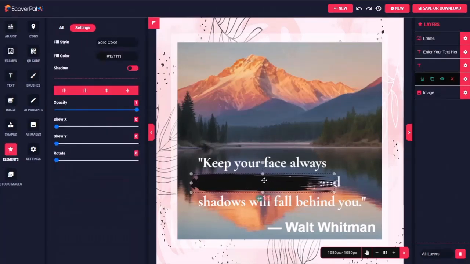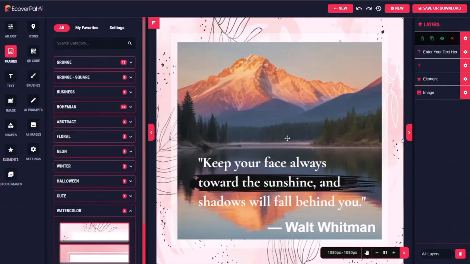I'm going to move it over just a little more, make it just a little bigger. Maybe I'll just make it take that whole middle section. Maybe that would look better, that middle line. There you go. Now see, this looks like a professionally produced graphic. And we created it in minutes using this tool.